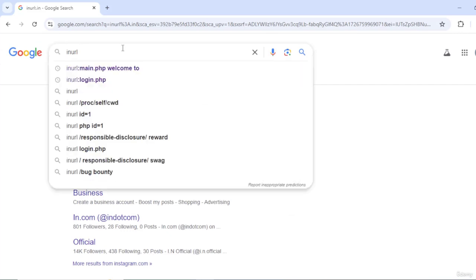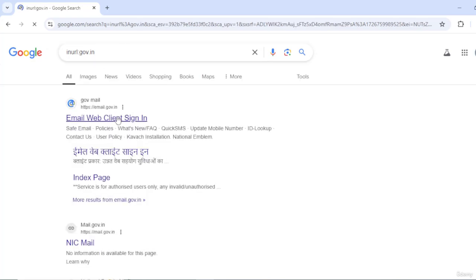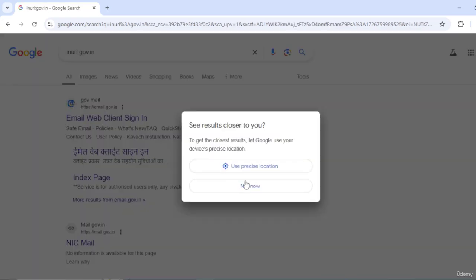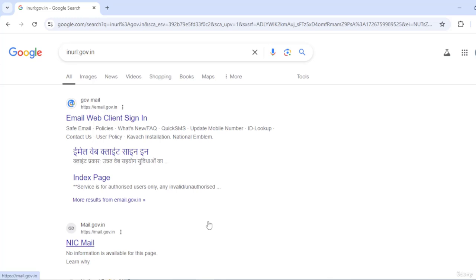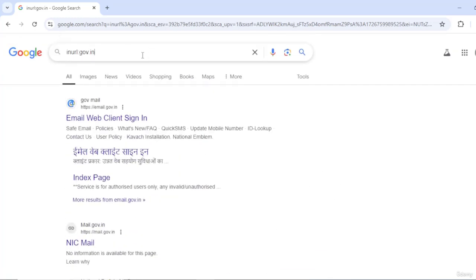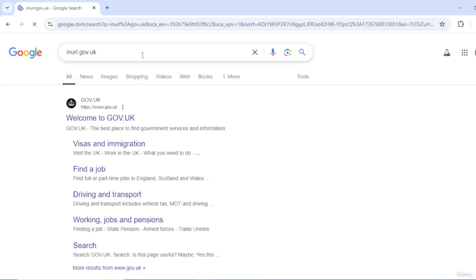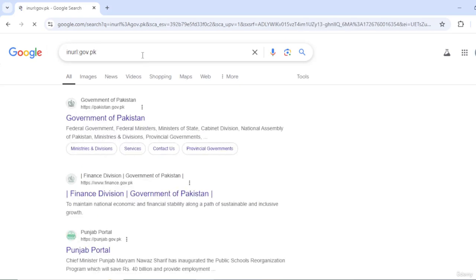You could even search for inurl:gov.in, and it'll show you all the governmental websites. Remember, we are not going to hack these websites. We are just taking a look around. Similarly, you can check the other countries: government.us, government.uk, government.pk, that's for Pakistan, and so on and so forth.